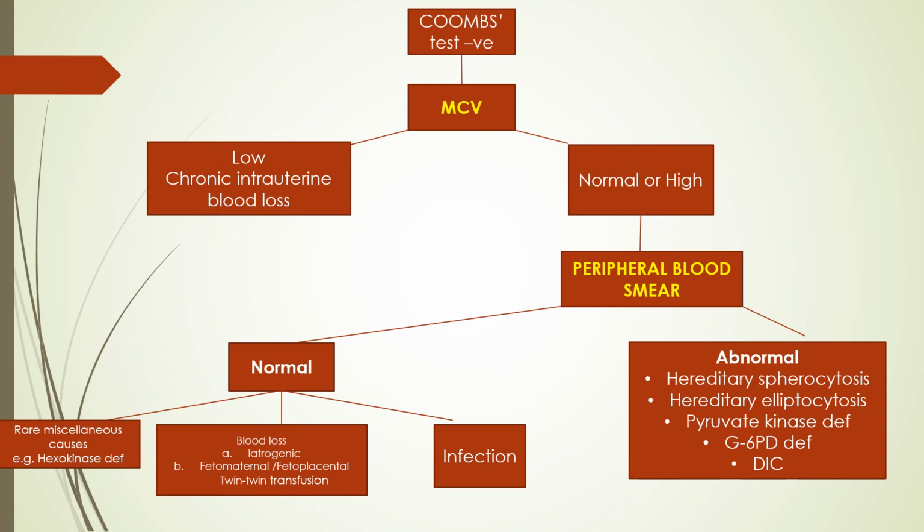Okay, so to diagnose this condition, what we should do is try to maintain a flow sheet in which we note every time the amount we are removing for the blood sampling or for the investigations. Then the other is fetomaternal and fetoplacental hemorrhages, and this we find out with the help of Kleihauer-Betke count, in which we see for fetal red blood cells in the maternal smear.